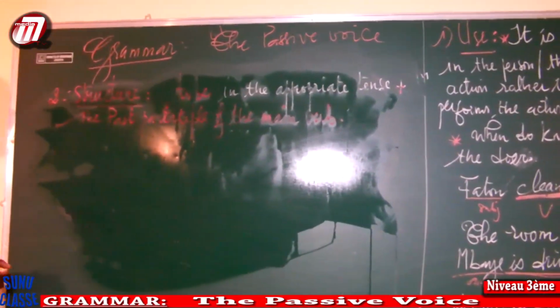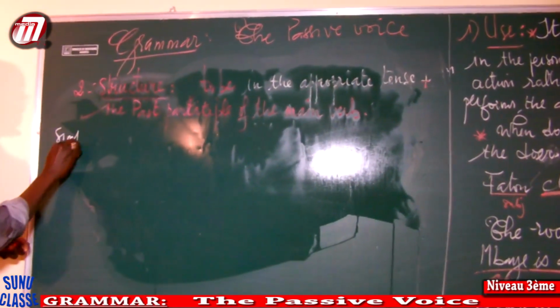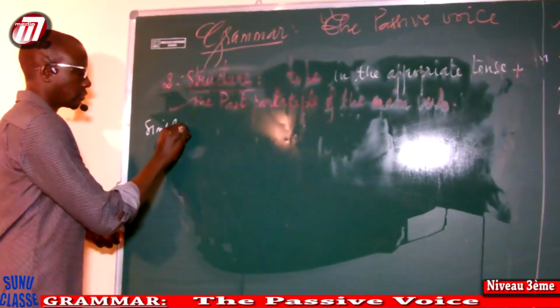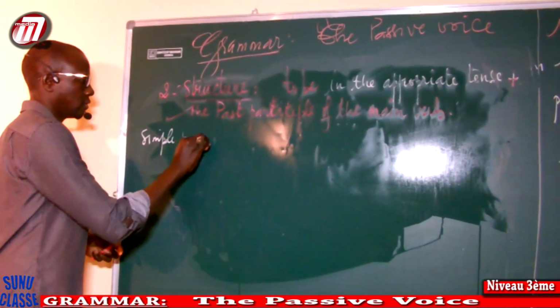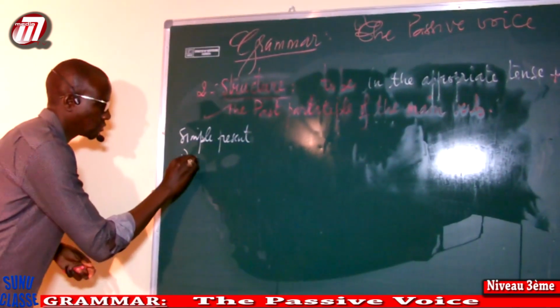Now, the tense equivalent you're going to have here. The tenses we did there, we have already done. You have here simple present first. Simple present. The second one, you have present continuous.